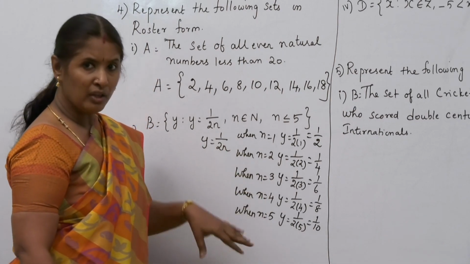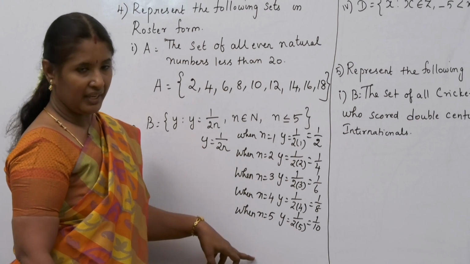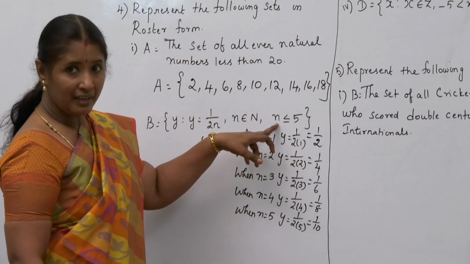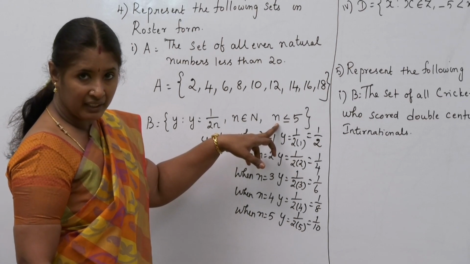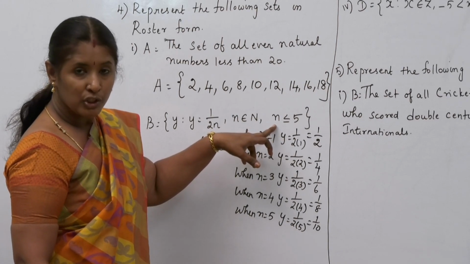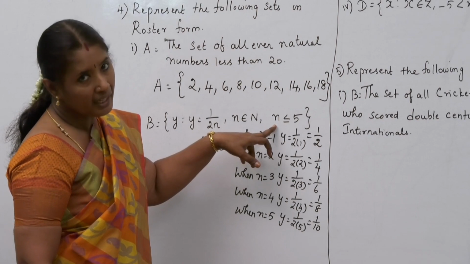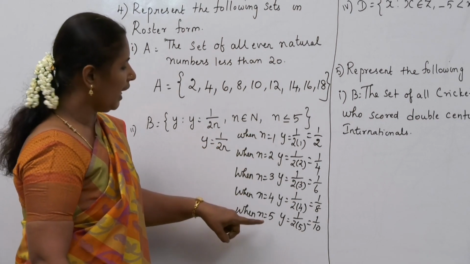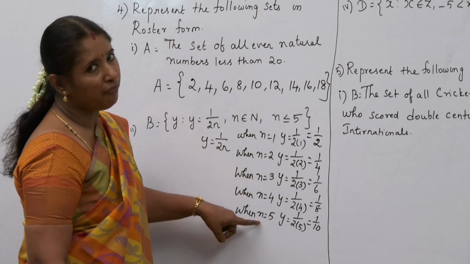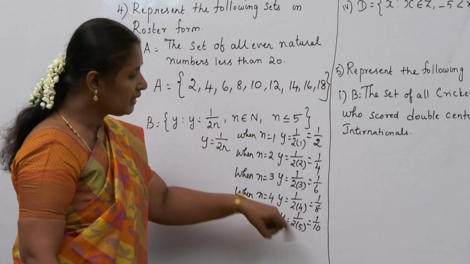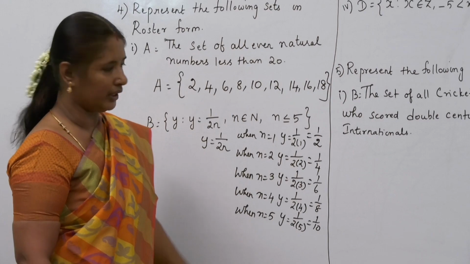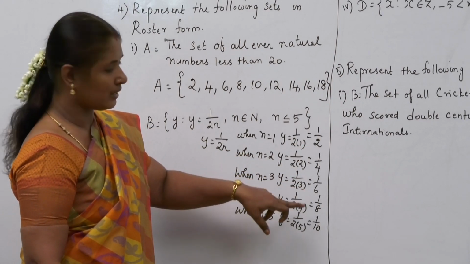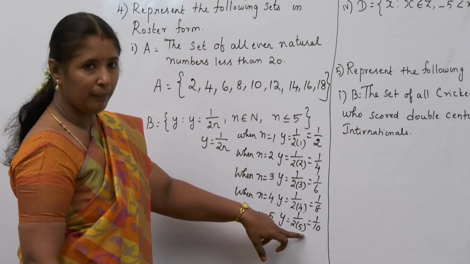That's all, or should I proceed, children? Why should I not proceed? Because there is a restriction over here saying that the value of n should be less than or equal to 5. So we started with the natural number 1 and we ended up with 5. So what are the answers we have reached over here, children? 1 by 2, 1 by 4, 1 by 6, 1 by 8 and 1 by 10.